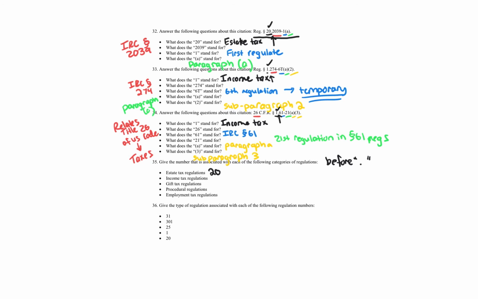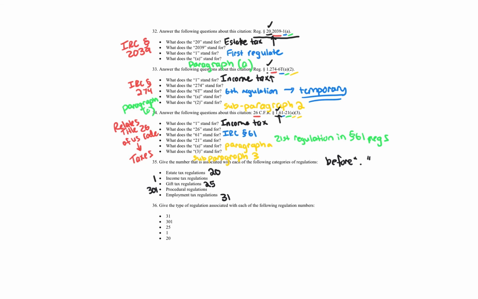So estate tax regulations, you'll have a 20 there. Income tax regulations, you're going to have a 1. Gift tax regulations, you're going to have a 25. Procedural regulations, you're going to have a 301. And employment tax regulations, you're going to have 31. And there are other types of regulations. If you look in the Code of Federal Regulations, there's other numbers. But these are the 5 most important, the 5 most common you're going to see. Definitely need to know these if you're in my class.